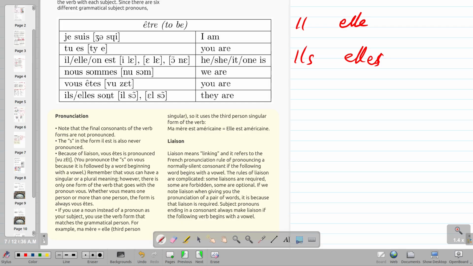They are now being combined with other words such as verb forms, sont, est, sommes. Now, when I'm reading this, I go je suis, tu es, il est. All right, you see how it sounds? Il est.